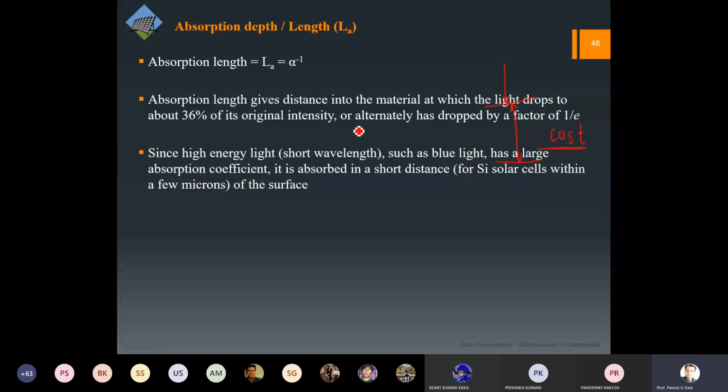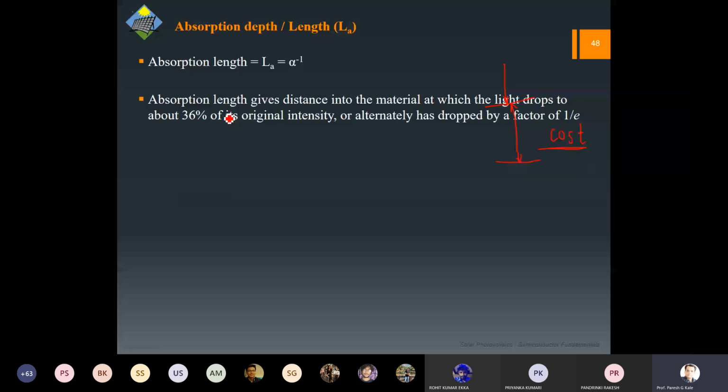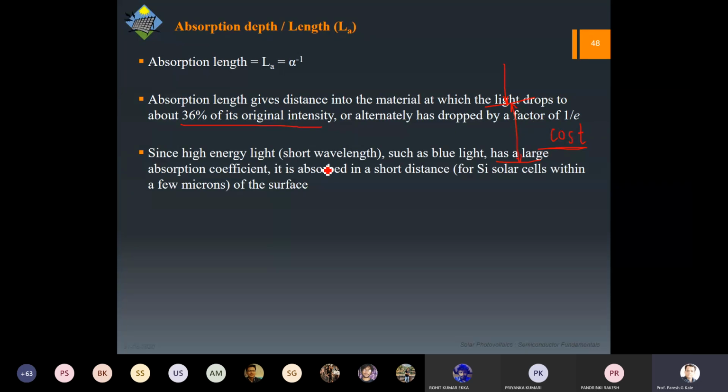So the point is this is determined by, again, your typical law where the light intensity drops 36%. That is the factor you are taking into account. So the point here is, if there is a high energy light, that is short wavelength or blue photon, which will have high energy, the absorption coefficient would be much higher. So normally blue photons are absorbed very quickly.